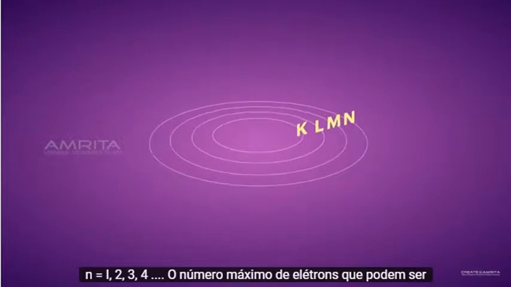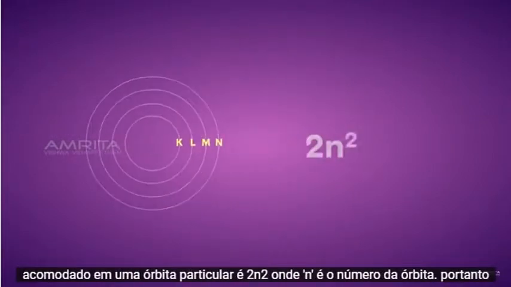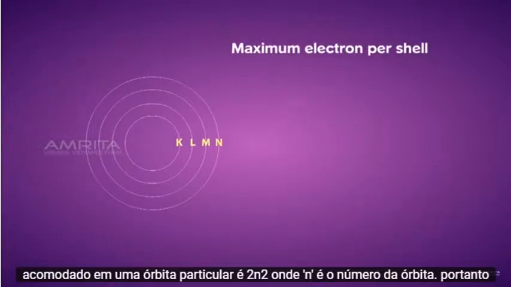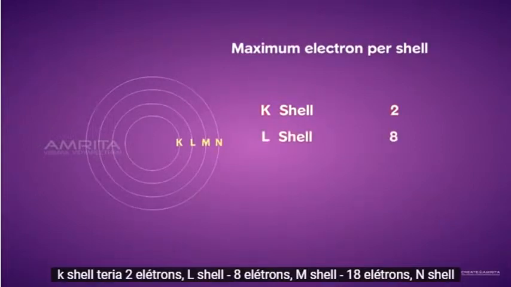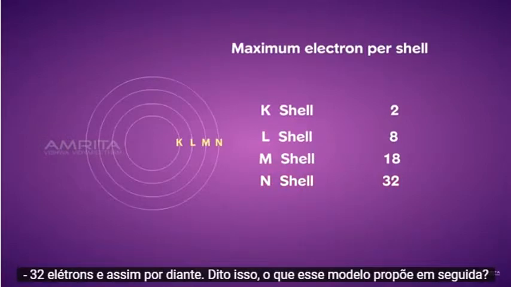The maximum number of electrons that can be accommodated in a particular orbit is 2n to the power of 2, where n is the number of the orbit. Thus, K shell would have 2 electrons, L shell would have 8 electrons, M shell would have 18 electrons, and N shell would have 32 electrons, and so on.